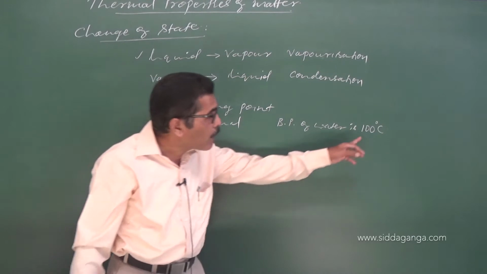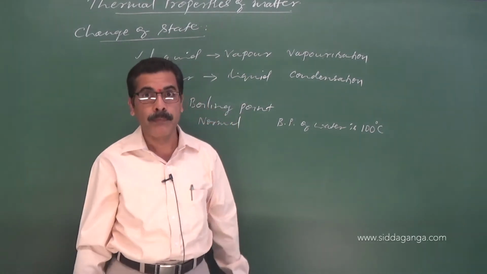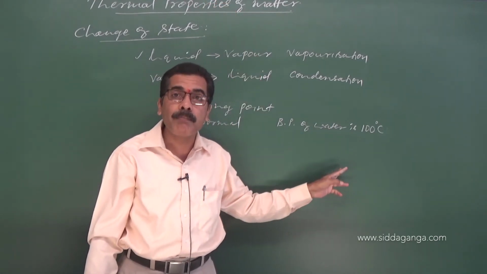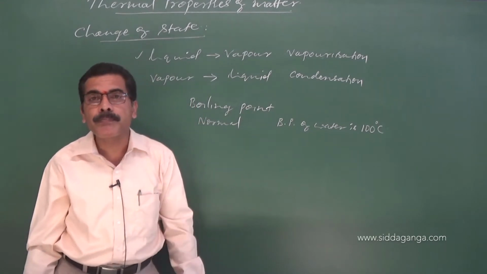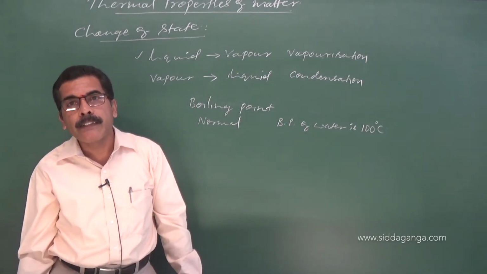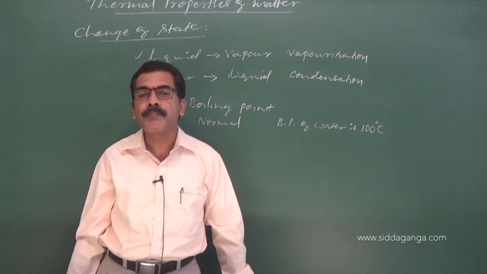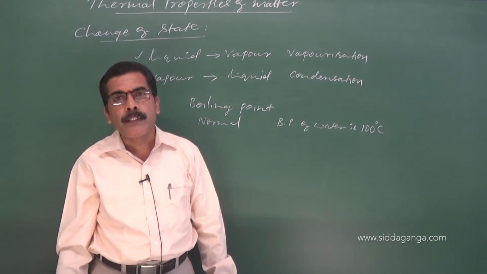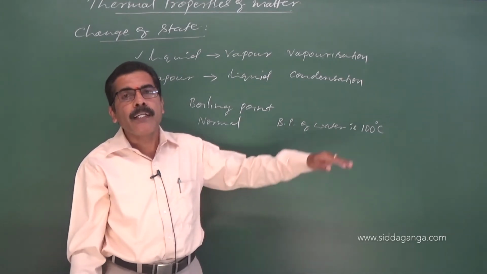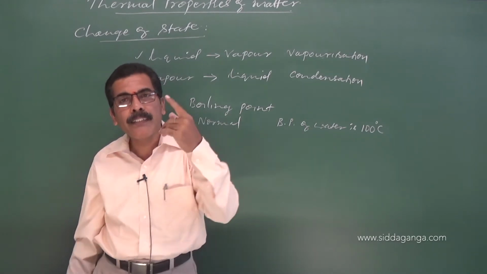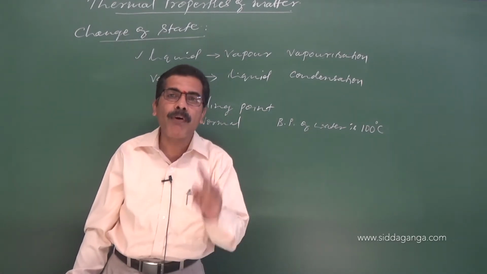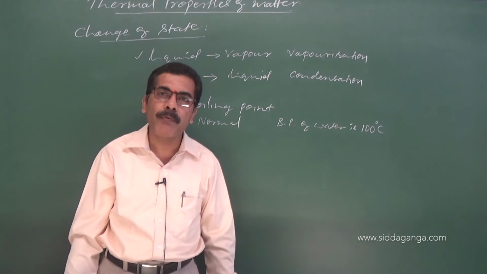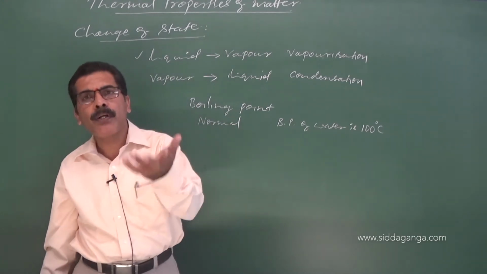The boiling point of water is not 100 degrees Celsius at Davangere, because it is above sea level. Therefore, here in Davangere, water boils at a temperature lesser than 100 degrees Celsius, around 98 degrees Celsius, not exactly at 100. So it depends on the atmospheric pressure. As pressure increases, the boiling point of a liquid also increases. If pressure decreases, the boiling point also decreases.